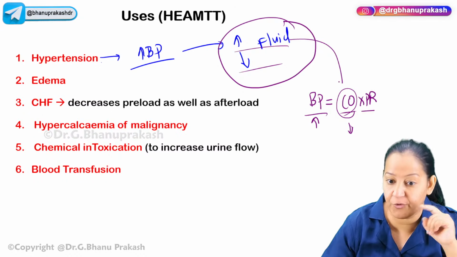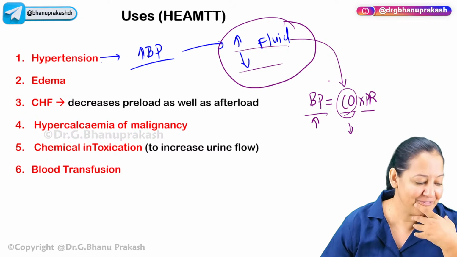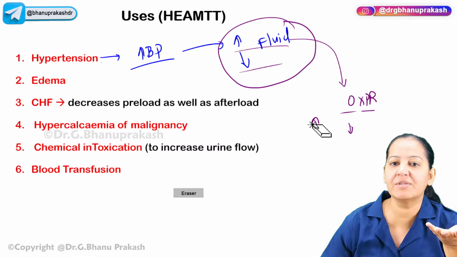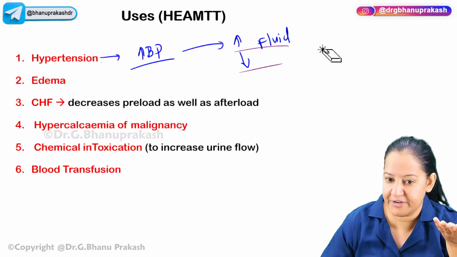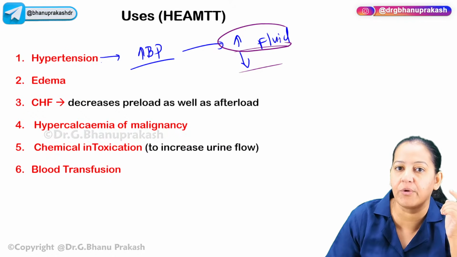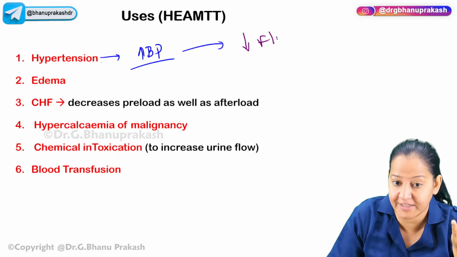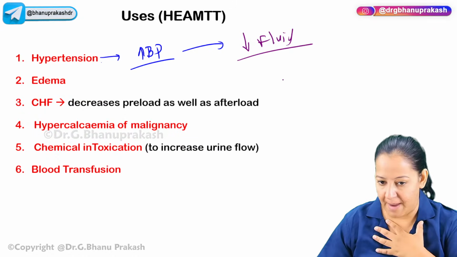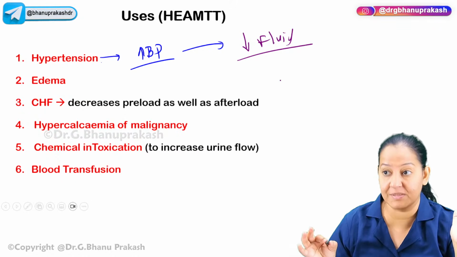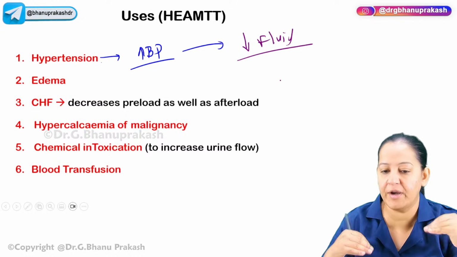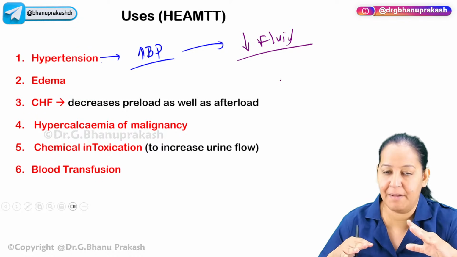Cardiac output depends on the fluid in the body. So of course you have to reduce it. If you reduce the fluid, the cardiac output will be reduced. So we want to reduce the fluid, not increase. If the blood pressure is more, to treat it, we reduce the fluid. Suppose I am hypertensive. Now in my blood, more fluid is present, so my blood pressure is more. If you reduce the fluid in my body, my blood pressure will be less.